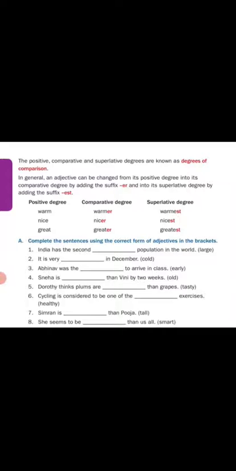Okay. Complete the sentences using the correct form of the adjectives in the brackets. India has the second largest, so you have to write largest. It is very cold in December. We should not write colder; we have to write cold in December. Next, Abhinav was the earliest to arrive. The is coming, so we have to write EST.